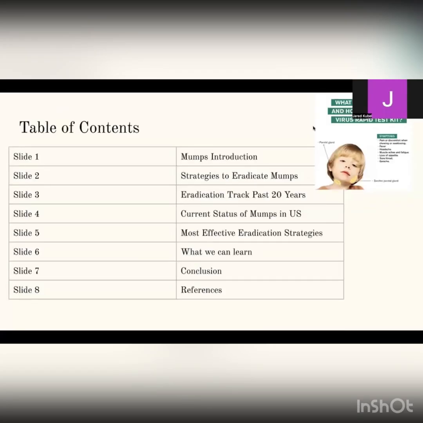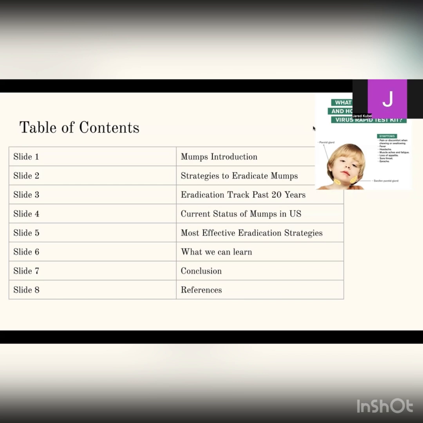This is the table of contents, which will show what we will be going over today. In slide one, we will be going over the mumps introduction. In slide two, we will be going over the strategies to eradicate the mumps. In slide three, we will be going over eradication tracking in the past 20 years. In slide four, we'll go over the current status of the mumps in the United States. In slide five, we'll be going over the most effective eradication strategies.